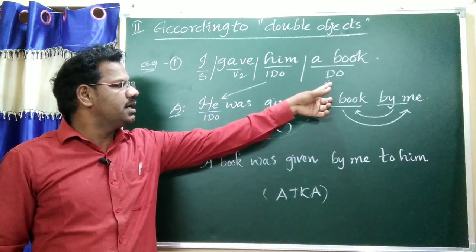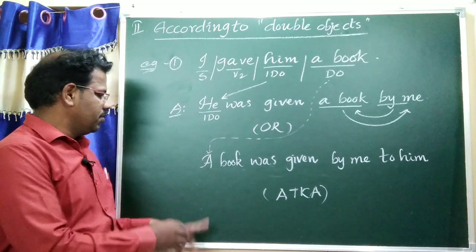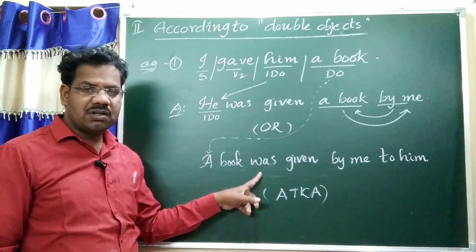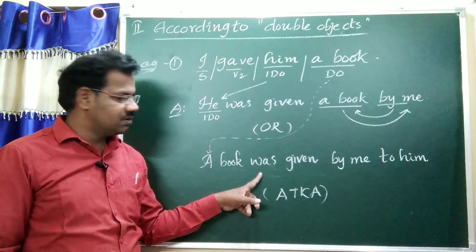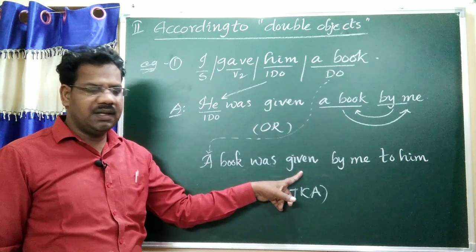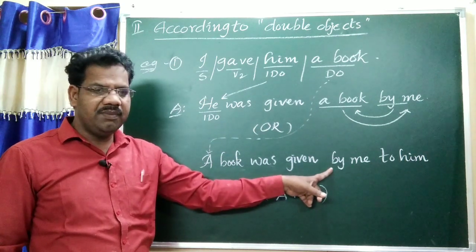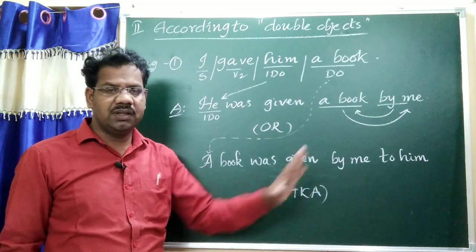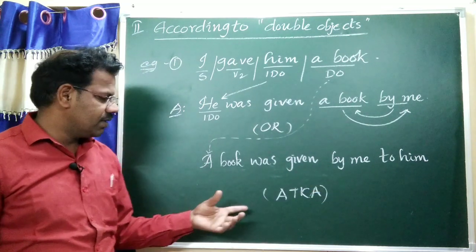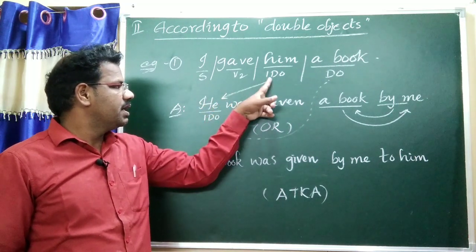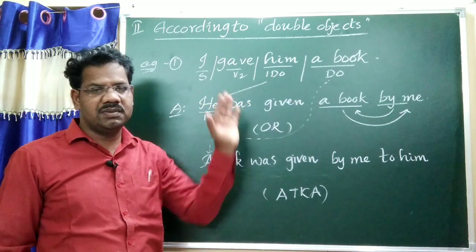Now the second model. You may take the direct object. What is that? A book. The suitable helping verb is "was." Third form of "gave," V3. By me, to him. Okay. According to the ATK formula, analysis: subject, verb, then "to" indirect object and direct object.